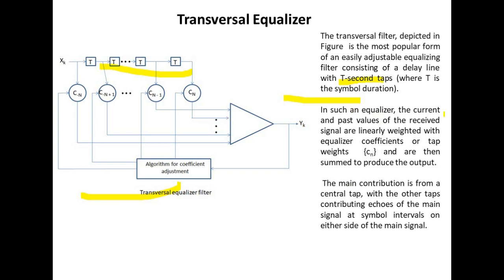In such an equalizer, the current and past values of the received signals are linearly weighted with the equalizer coefficients or tap weights Cn and are then summed to produce the output. The main contribution is from a central tap with the other taps contributing echoes of the main signal at the symbol intervals on either side of the main signal.